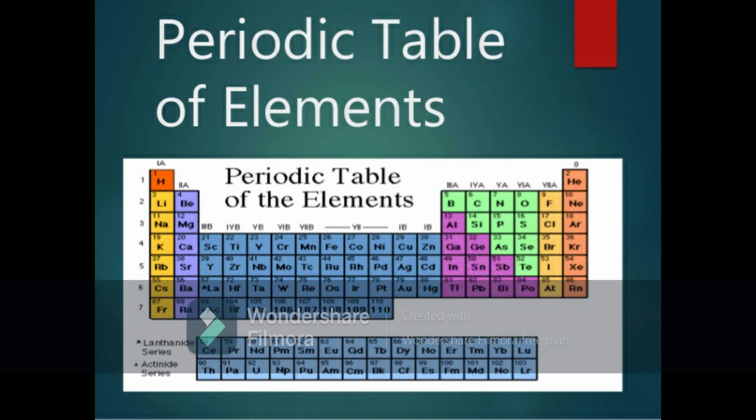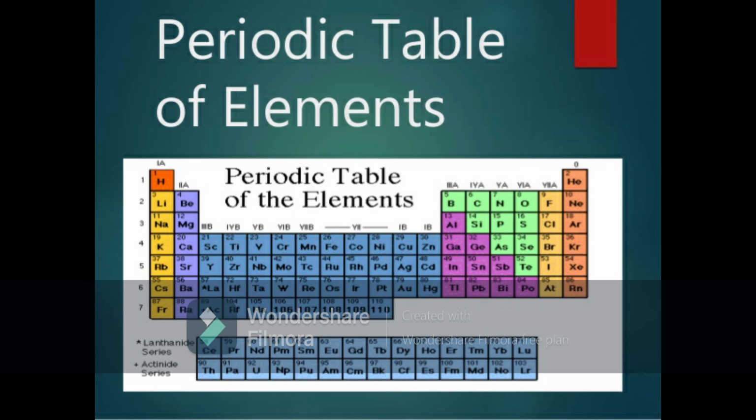Particularly, we are going to learn what characteristics we are going to study. Here the vertical columns are called groups, and there are 18 of them. Groups 1 and 2, 13 and 17 contain normal elements. For example, columns 1 and 2 are called metals. They are also called light metals, children. Group 1 is called alkali metals. Group 2 is called alkaline earth metals. Groups 13 to 17 are called non-metals. And groups 3 to 12 are called heavy metals.